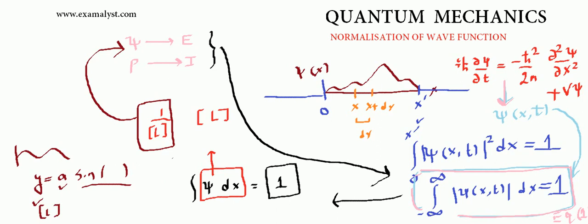However, on the other side, this wave equation in quantum mechanics has a dimension of 1 by length. So in the next lecture, we'll talk more about quantum mechanics.